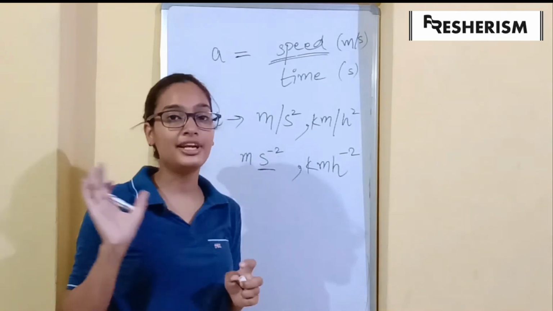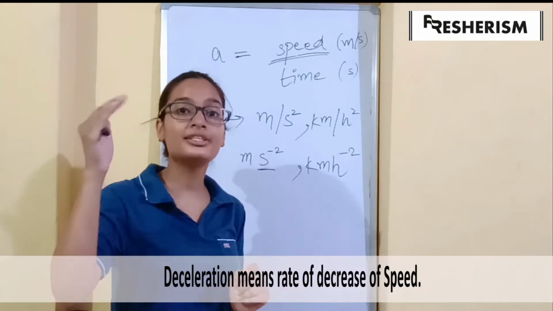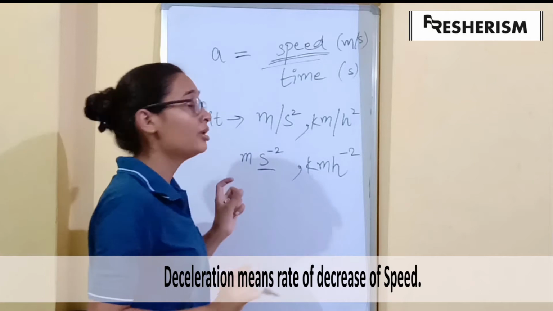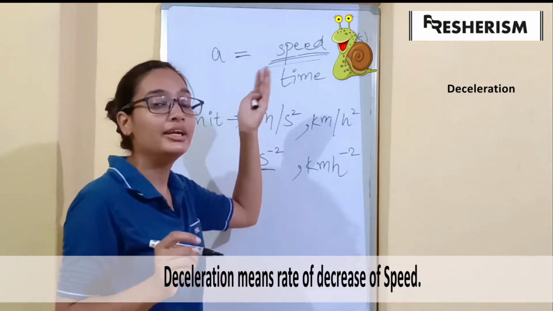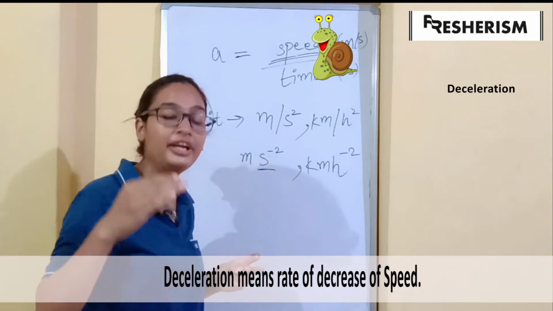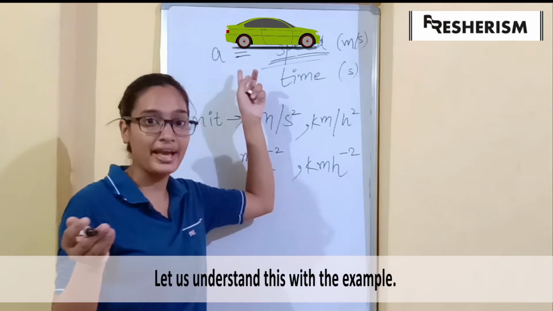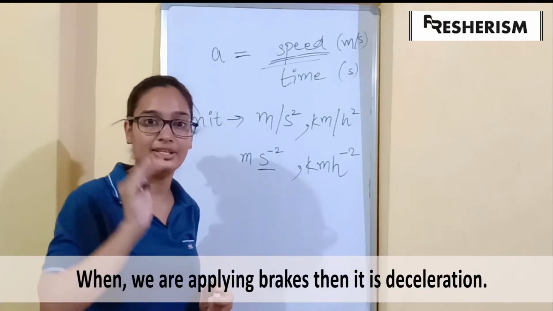Next is deceleration. Deceleration is also the same thing, but it is a decrease in speed with respect to time. So the formula remains the same, but the only difference is acceleration is positive and deceleration is negative. If the speed of a body is increasing at some rate, there is acceleration, while on applying brakes the speed of a body decreases.